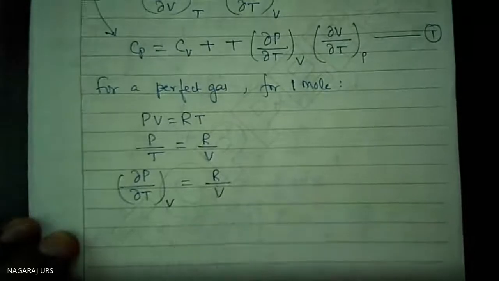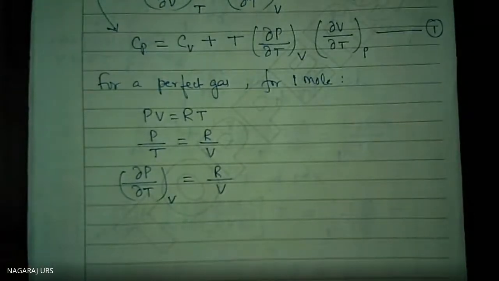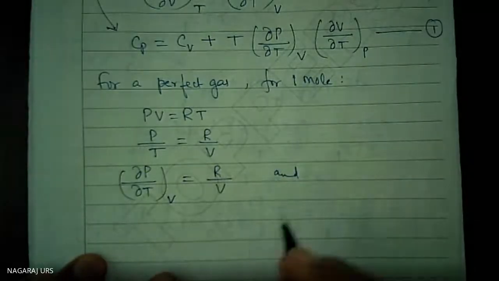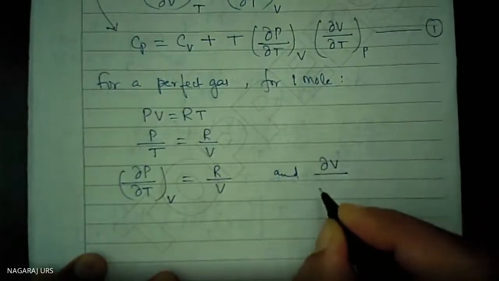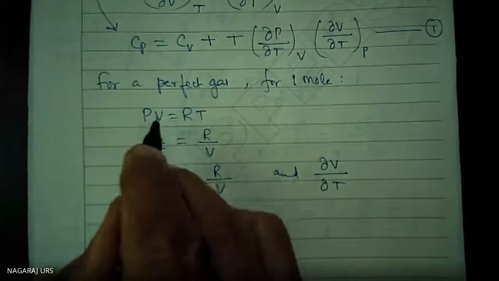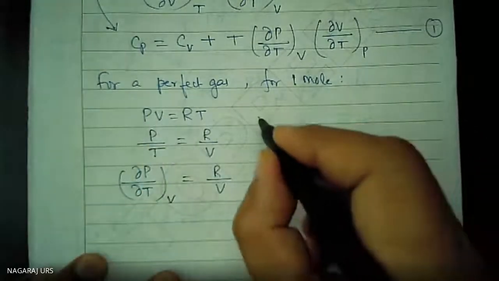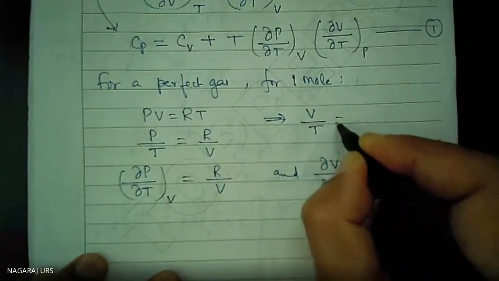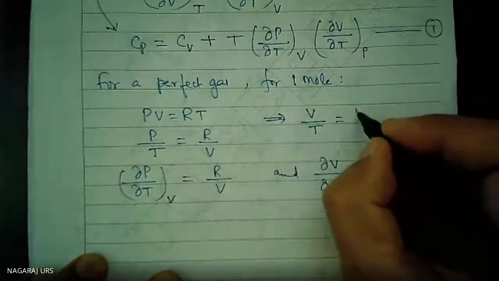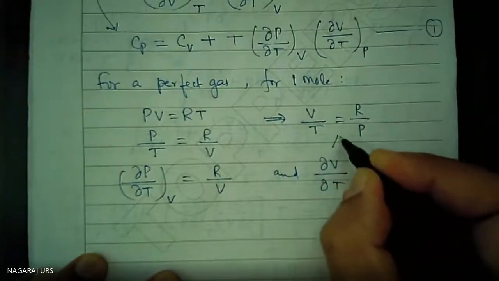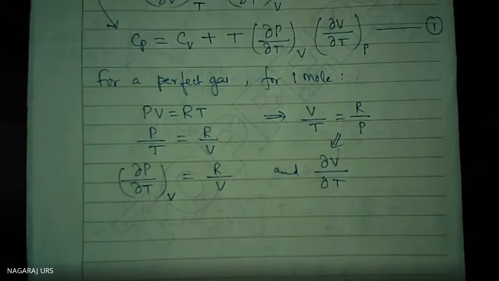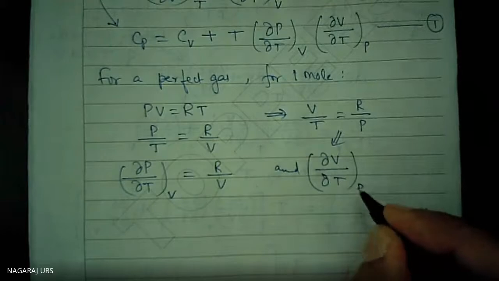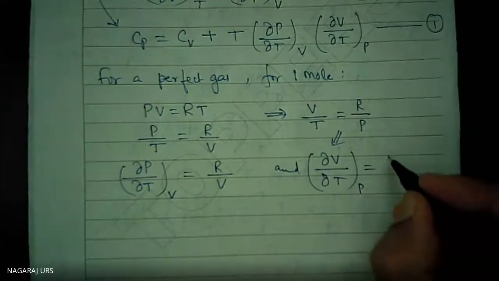Don't write R into delta V. And del V by del T: V by T is equal to R by P. Using this, del V by del T at constant pressure is equal to R by P.